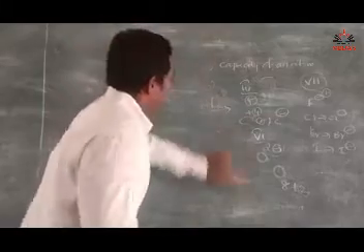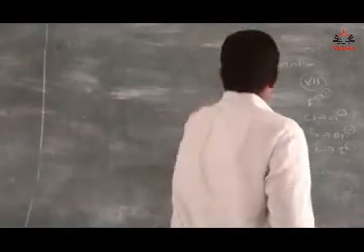If you learn the cations and anions, the formulas of compounds are very easy.